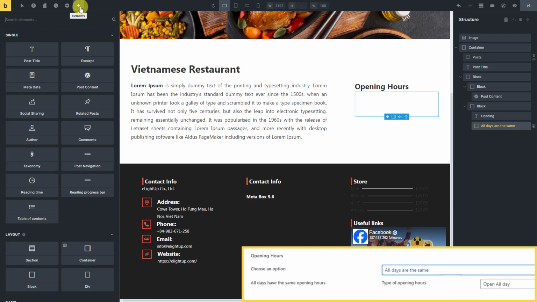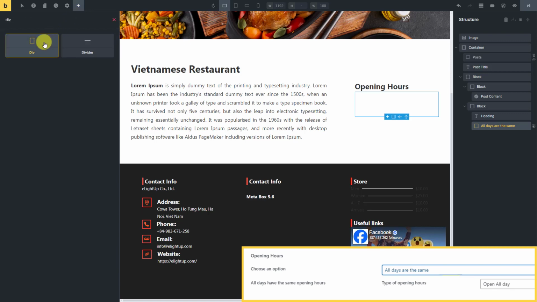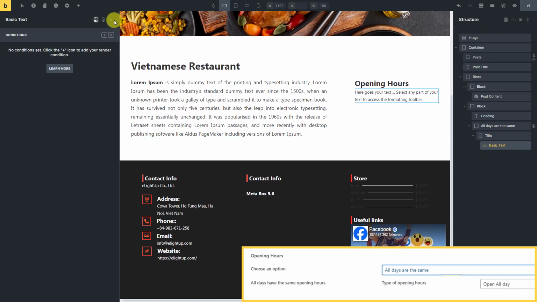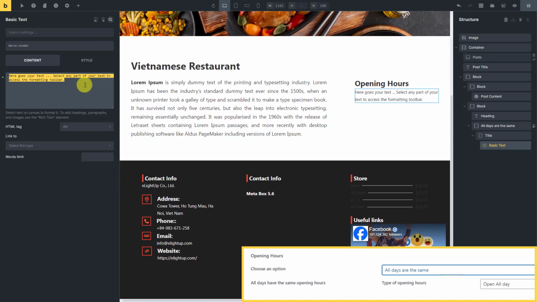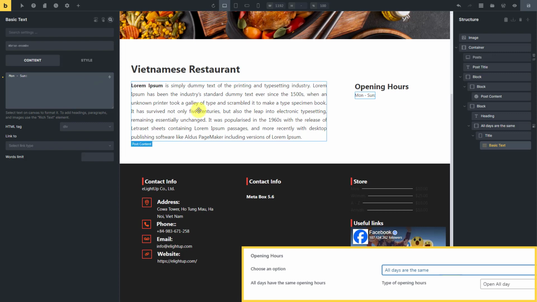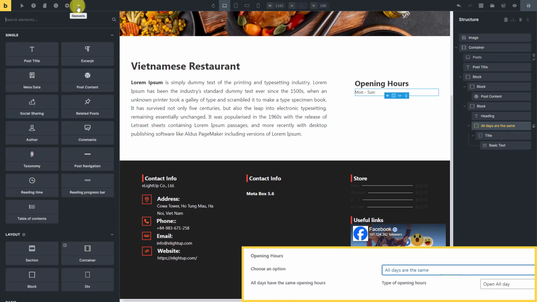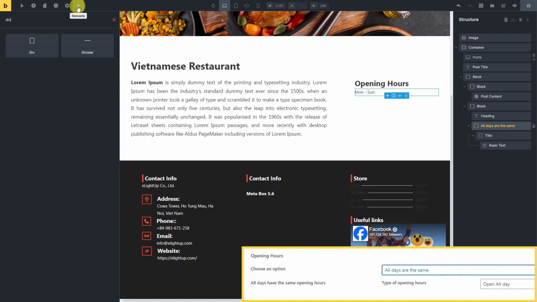Now, let's add some elements to display the timing information. This element is just to name the days. Next, add a div element.